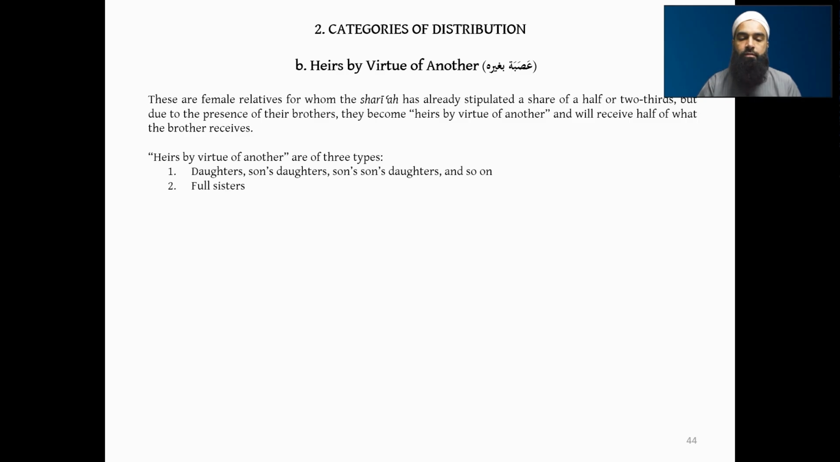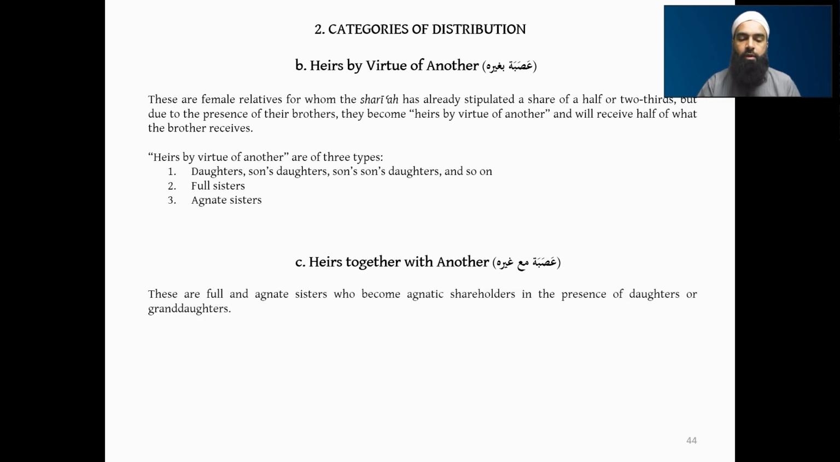So then you've got full sisters, and then you've got agnate sisters. So these are all those heirs who are heirs by virtue of another, asaba bi ghayrihi, because of somebody else they are asaba. And then we have the third category, heirs together with another, meaning asaba ma'a ghayrihi, they are asaba with another person. So these are full and agnate sisters.